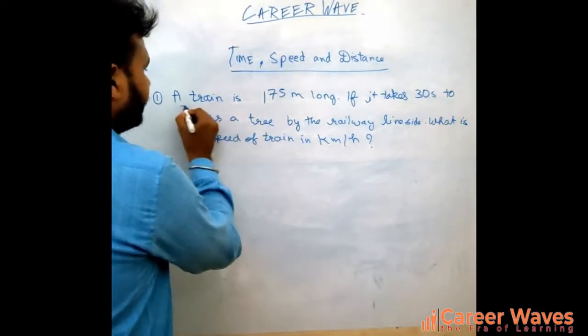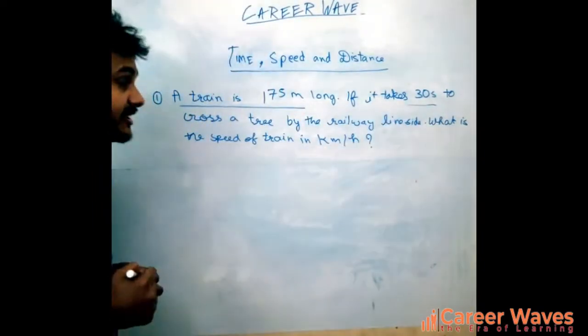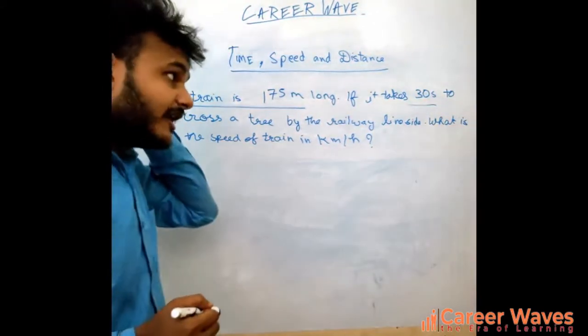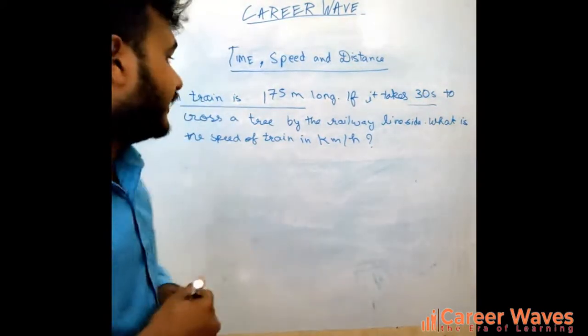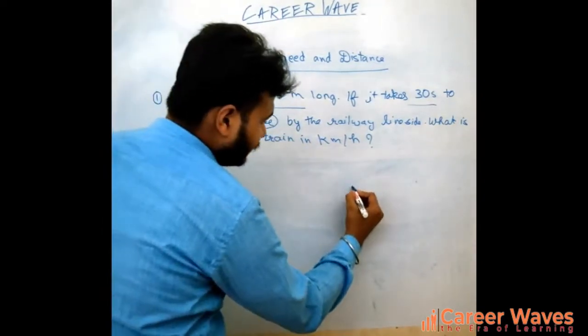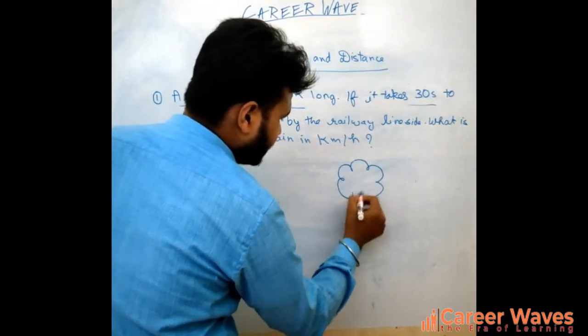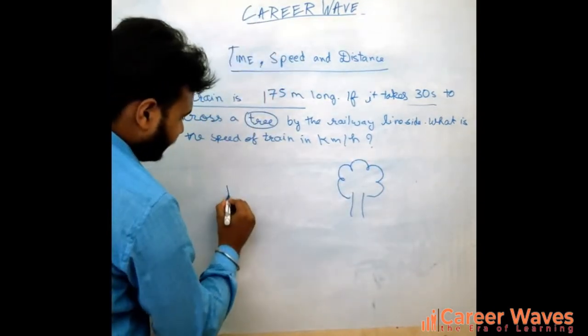The length of the train is given as 175 meter and 30 seconds is given. No distance is given. So when no distance is given and one reference point is given, just take an example. There is one tree according to this question. This is the tree, this is our train.